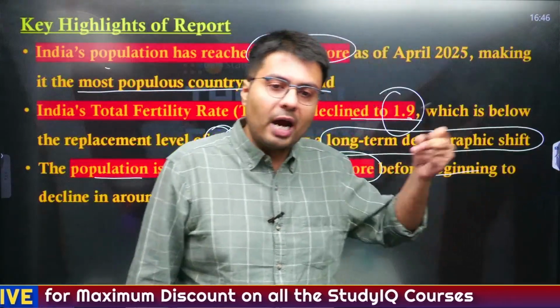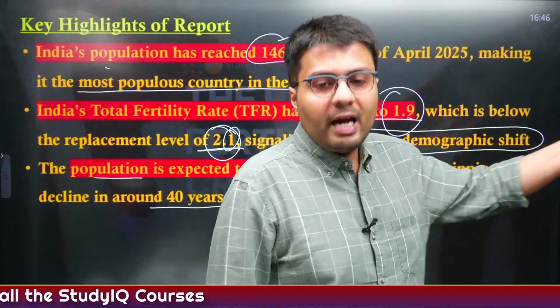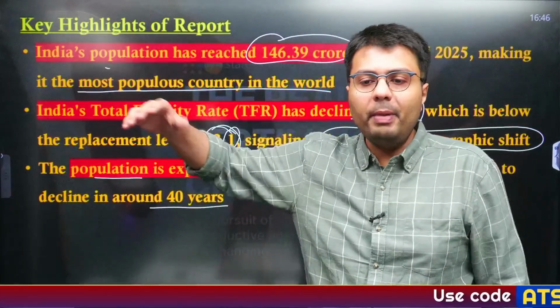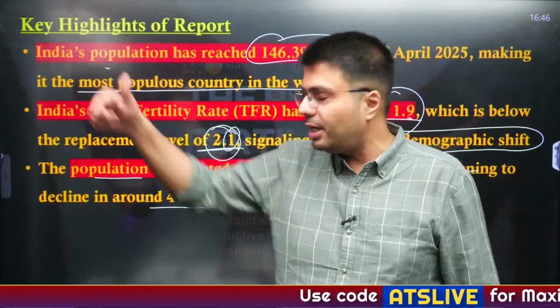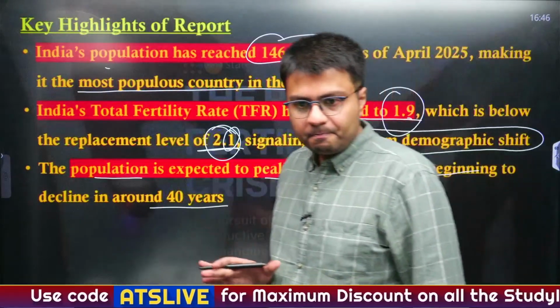But earlier, the children that have been born, who are now getting into reproductive age, they will reproduce more, right? So that is why, because of momentum, our population is expected to increase up till 170 crore and after that it will decline.